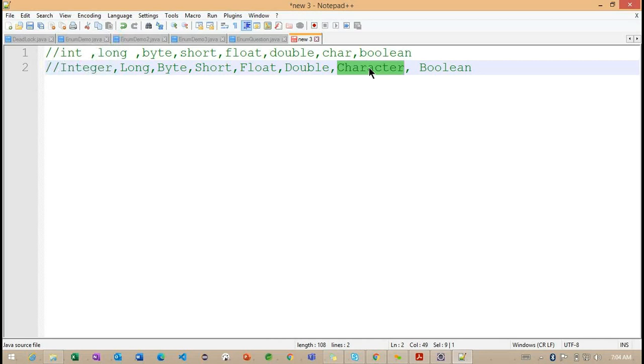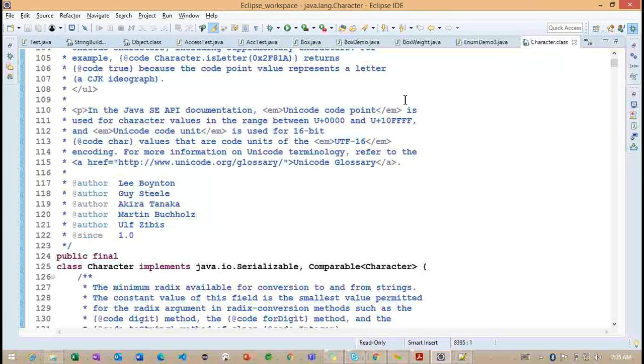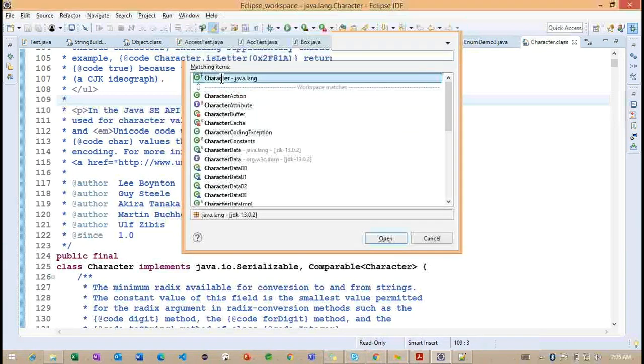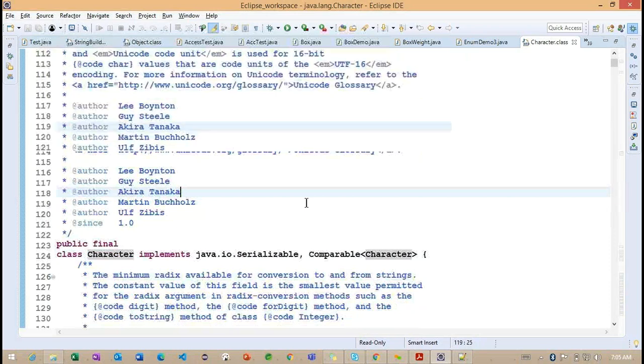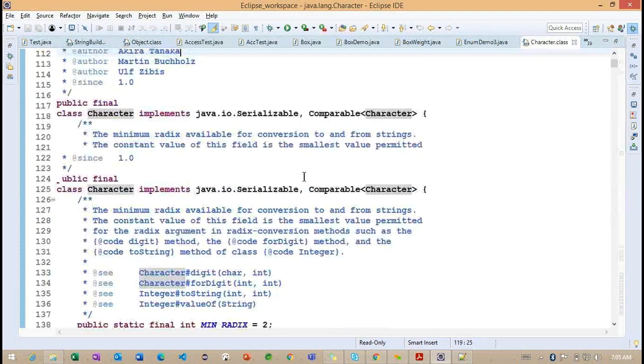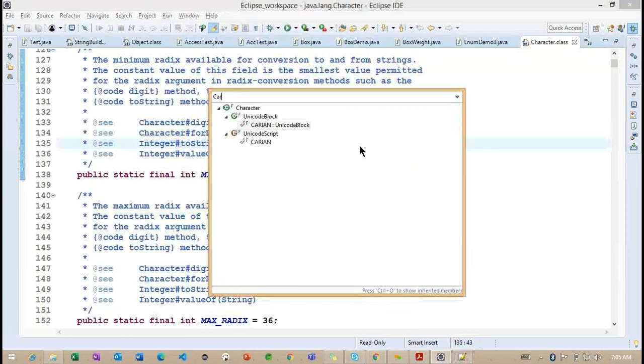For example, if I discuss the Character class, inside it we are going to have constructor information. So this is all about our Character class. Now we are inside the Character class, and you can observe we have constructors here.